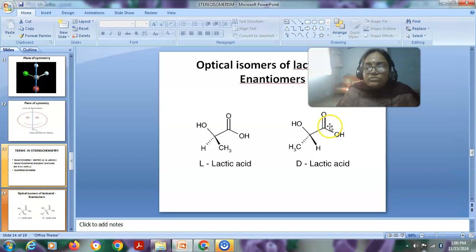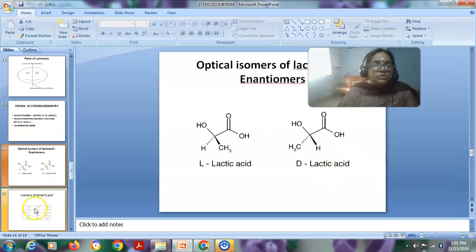Here also the 4 different groups, COOH, OH, H, CH3. These two compounds have a mirror image relationship, and those mirror images are non-superimposable. So these two are optically active, and this compound is given the symbol plus and this compound minus. Levorotatory is minus, and dextrorotatory is given the symbol plus.